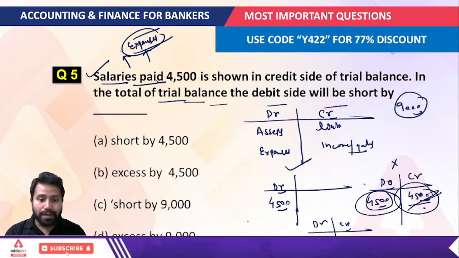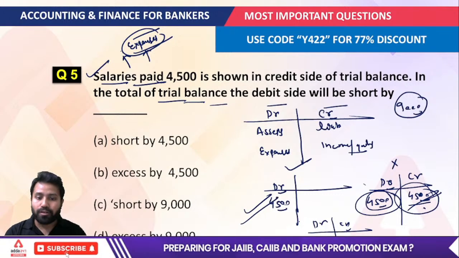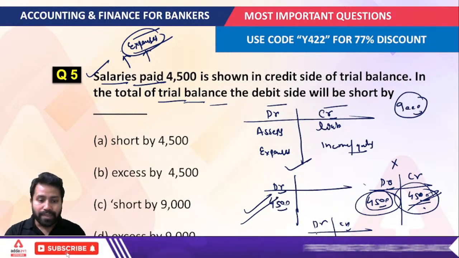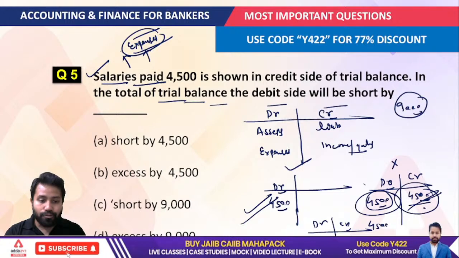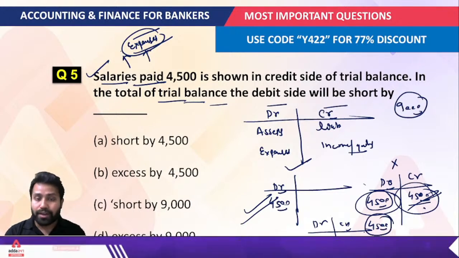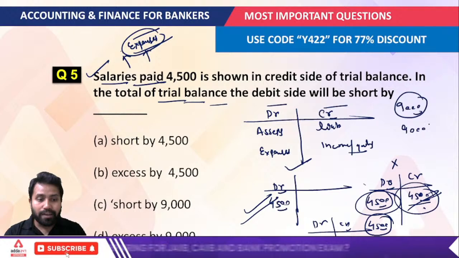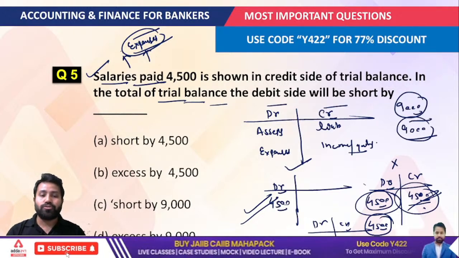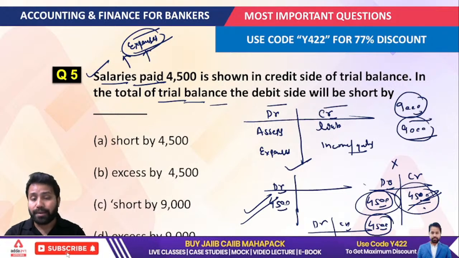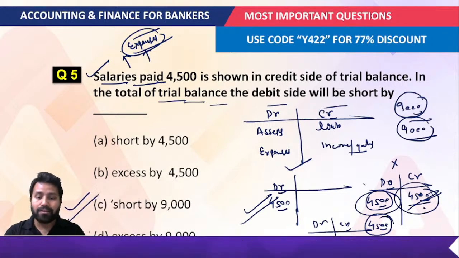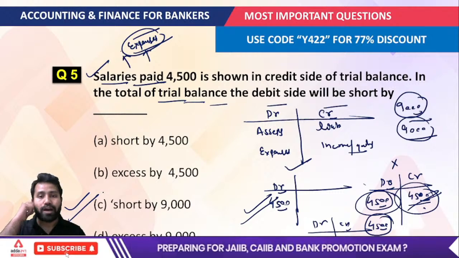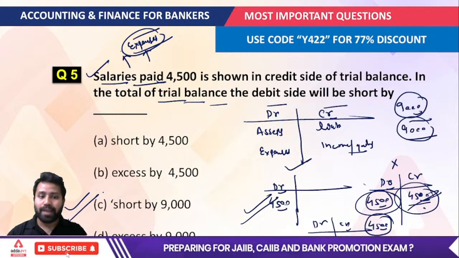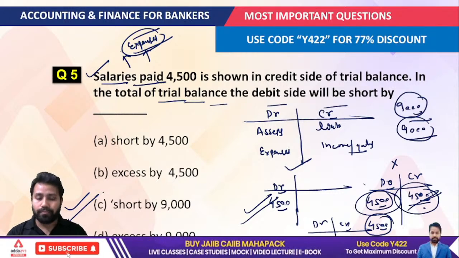Okay, after that, I want this 4,500 on the debit side. That means again I have to debit the 4,500. That means it is a total error of 9,000 rupees. So you can understand the question here, that the debit side will be short by 9,000 rupees. That would be your answer for this question. Okay, I hope it is understandable for everyone.